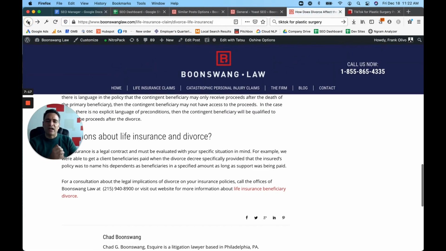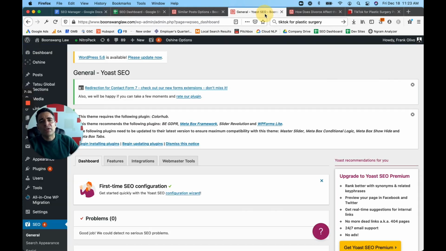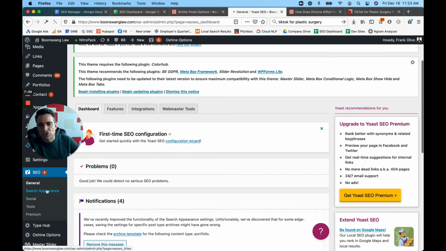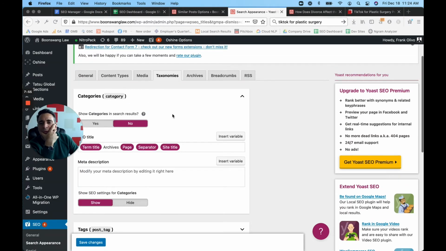When we go to this archive page, what I don't want to have happen is that Google is not crawling those archives and not following the links, because the whole purpose of doing this in the first place is to get all of these pages to link to one another. So if we go into the Yoast section, to search appearance, in the Yoast SEO plugin you go over to taxonomies, and we'll see that right here we have the categories set to no index. I'm going to leave it like that because we're not really using the categories as an interlinking system here, but we are going to be doing the tags.